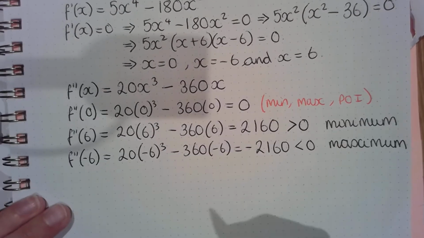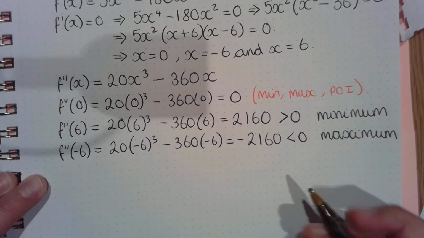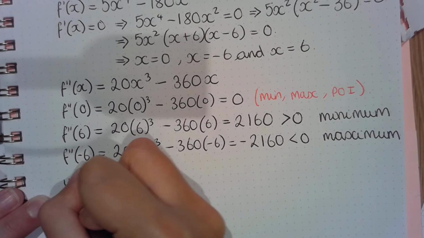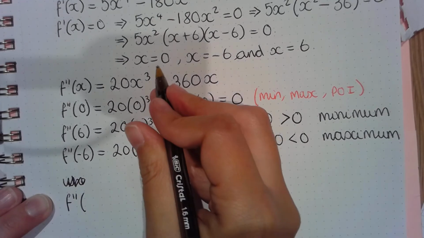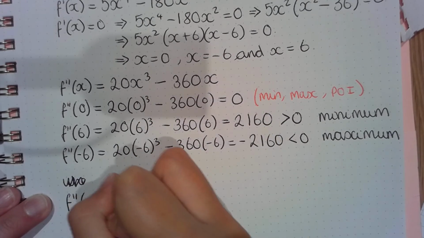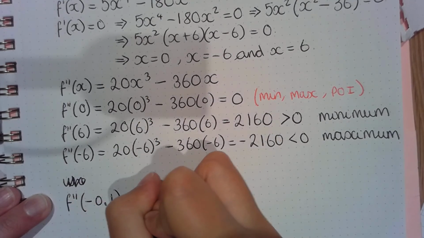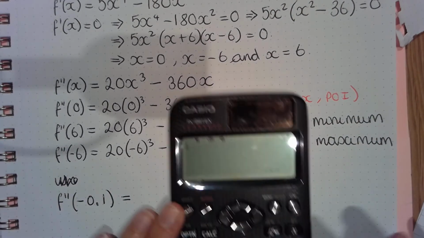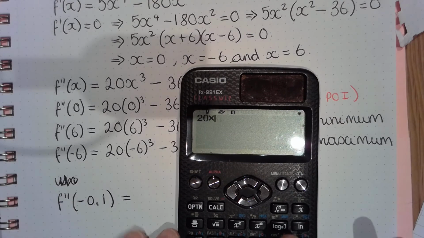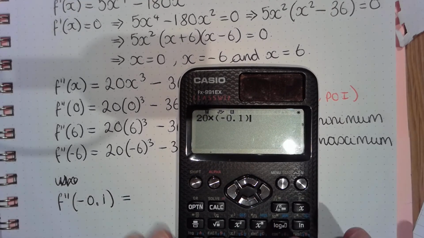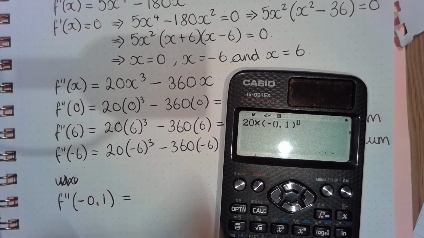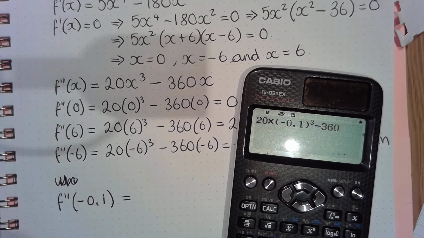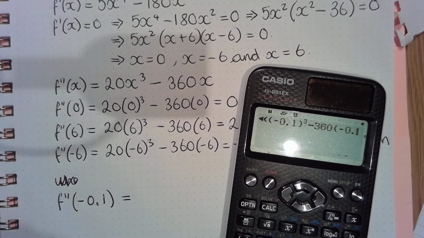So close to x equals 0, we'll do negative 0.1. So when x is equal to negative 0.1, we've got 20 times negative 0.1 all cubed. So remember I'm using my second derivative. Take away 360 times negative 0.1.